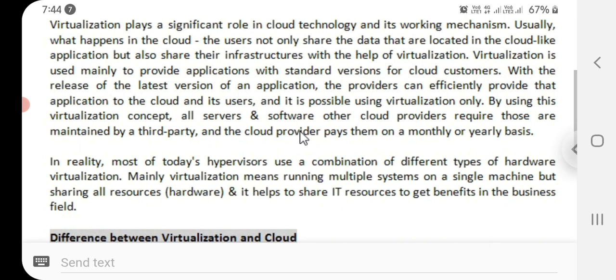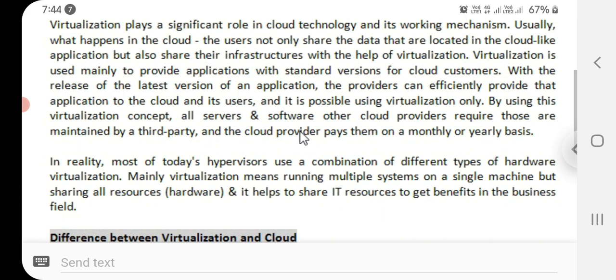Virtualization is used mainly to provide applications with standard versions for cloud customers. With the release of the latest version of an application, the providers can efficiently provide that application to the cloud and its users. And it is possible using virtualization only.